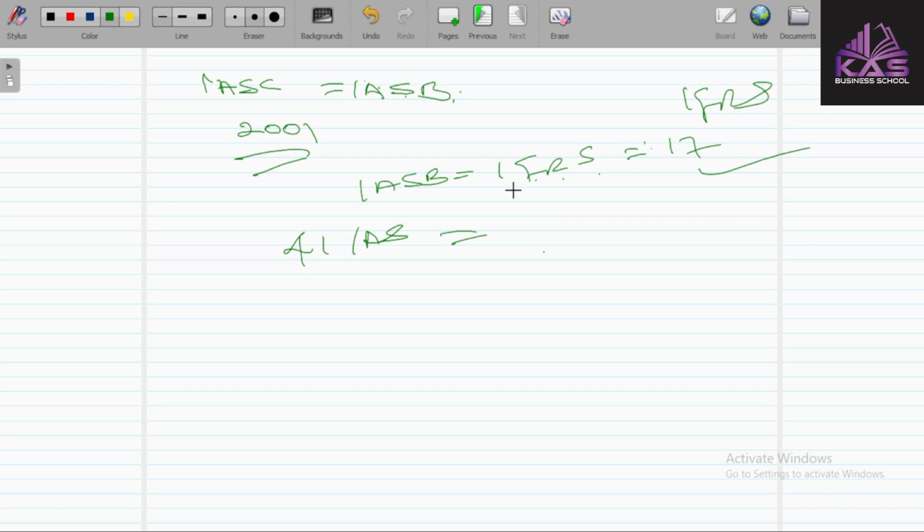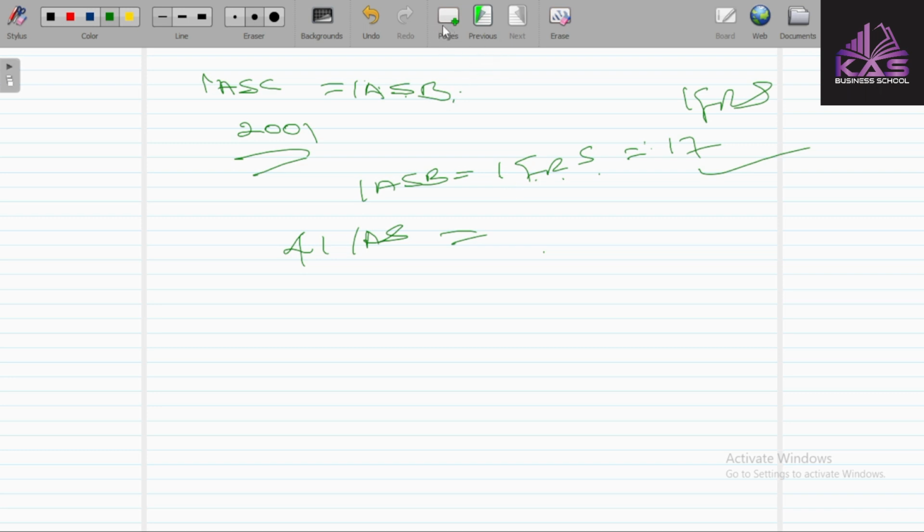So at this point, when we are referring to IFRS, we are also referring to IAS, and the IAS and the IFRS, they are all international accounting standards. So, in a nutshell, what I'm trying to explain here is that both IFRS and IAS, they are the same thing. They are all international accounting standards. So don't be confused. They are all international accounting standards.